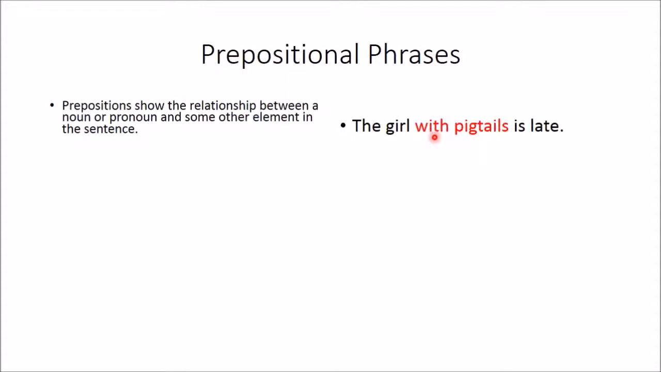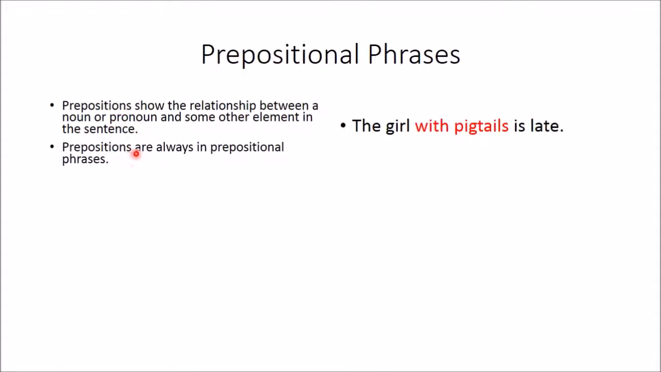Prepositions are like directional words or relational words. They're relationship words. With, to, from, between, under, over. So in this case, the word with is the preposition, okay? Now, the definition says prepositions show the relationship between a noun or pronoun and some other element in the sentence. So there will always be a noun or pronoun associated with the preposition. Always, because that's the definition of preposition. So there must be a noun or pronoun associated with the preposition.